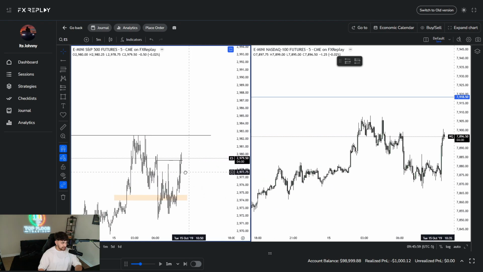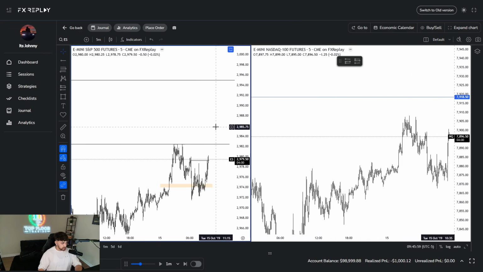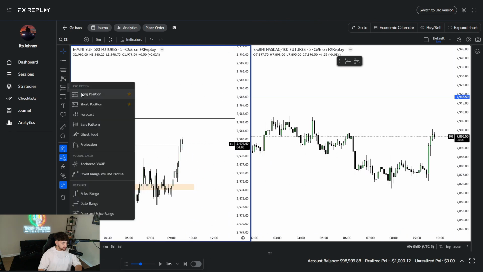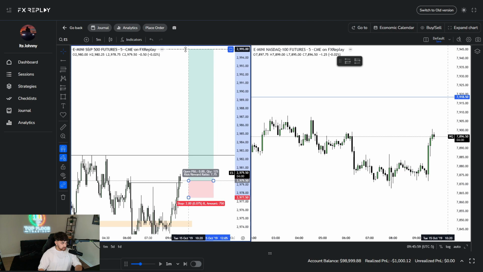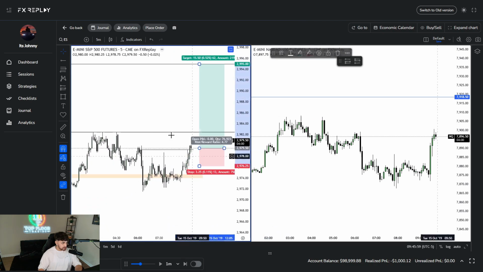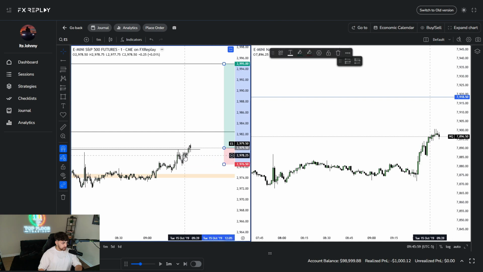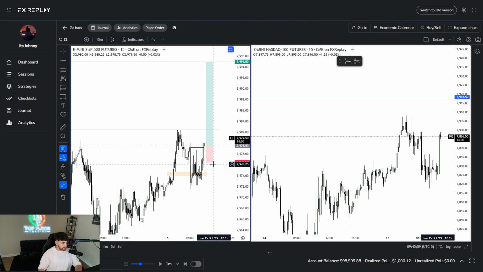So I'm going to go ahead and take an ES long, and I will aim for pretty much the higher time frame draw. So I'll go break even here at these highs if we can hit them. And yeah, so let's go ahead and long right here. And let's place a stop under this candle's low right there. We'll see how this works out. So this is about a 7.75 R. Let's actually give some breathing room in case it does want to come down. Let's go to the 1 minute real quick. Let's put it under this 1 minute candle here that formed the fair value gap. And let's go to the 15 real quick. So the 15 is looking solid.